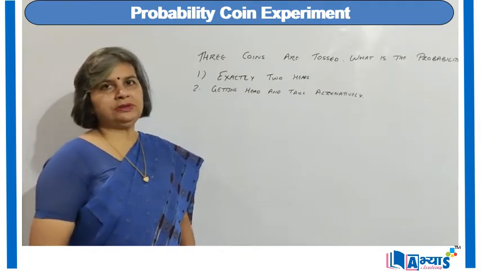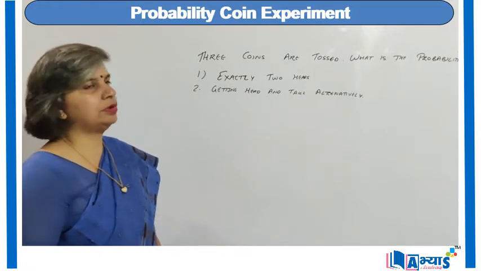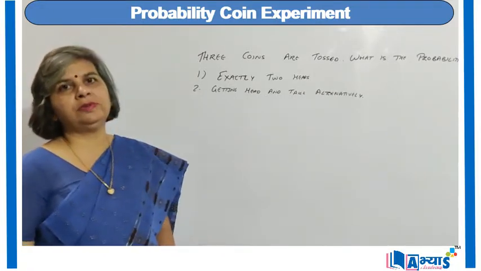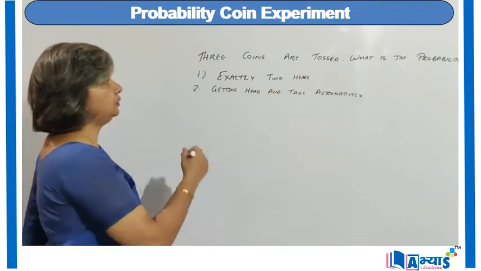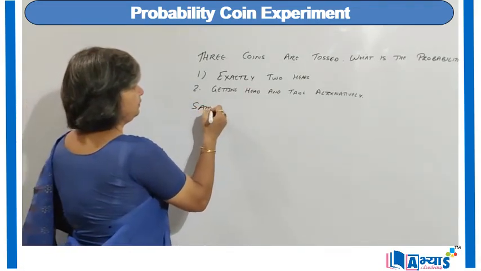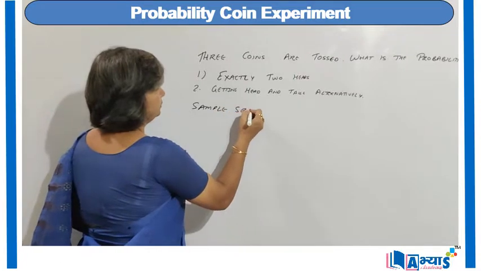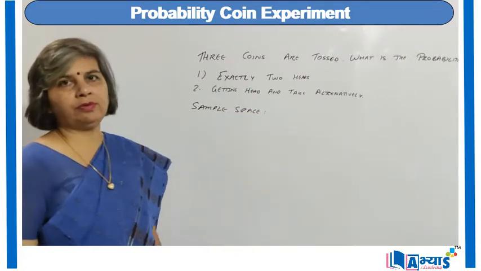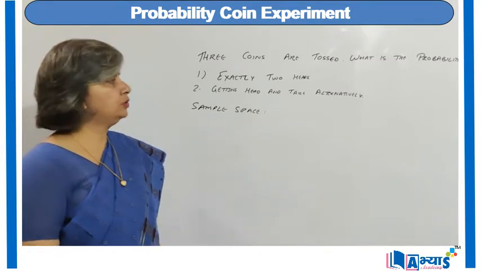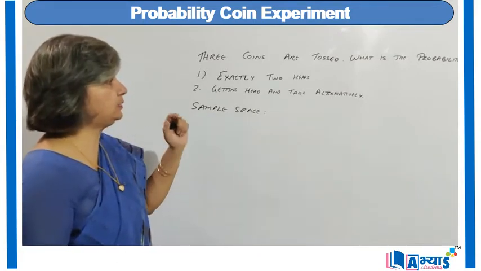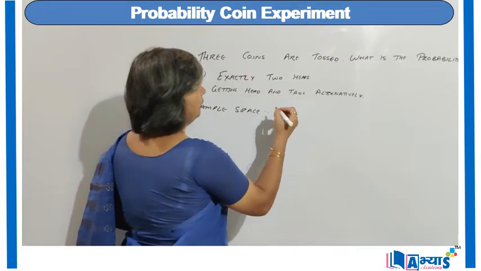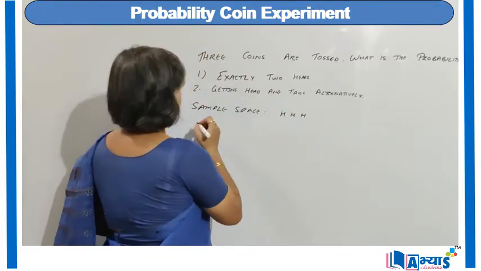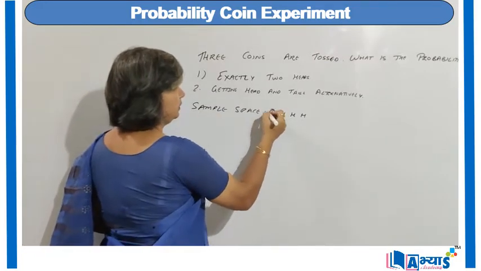So when 3 coins are tossed, we will first have to find the sample space. That means what all possible outcomes can be there. The sample space means the total number of outcomes that can occur. So we can have the condition that all 3 coins have heads. We can say this is the first outcome.